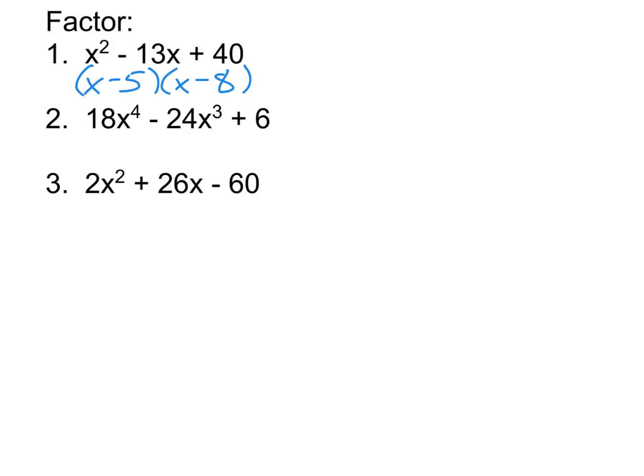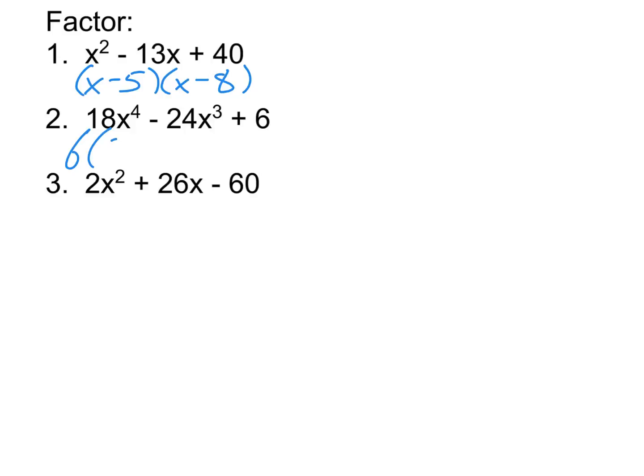Now number 2, again we start by looking at all the terms to see if there is anything I can factor out of everything at the start. And in this case, yes. So we ask what can I divide 18, 24, and 6 all by? There are a few different options. We can divide them all by 2, 3, and 6. Since I always want to pick the biggest one, I'm going to divide them all by 6. So I'm going to start by writing down the 6 and then start the parentheses, because factoring this way is basically using the distributive property in reverse. I'm actually pulling the number out of the parentheses. So now I divide everything through by 6.